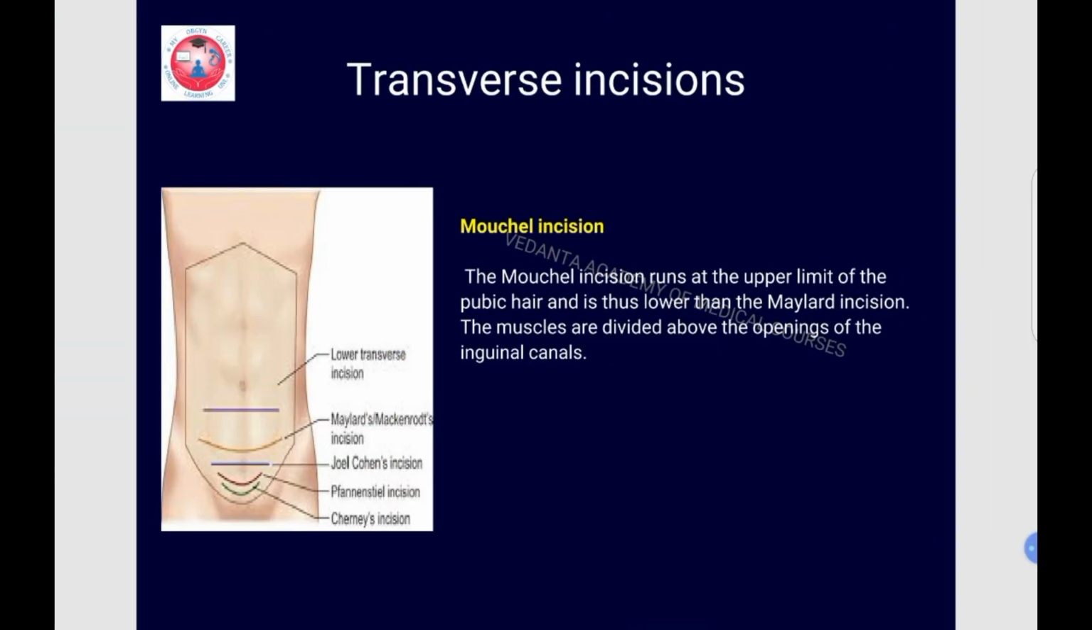The last transverse incision is a Maylard incision. The Maylard incision runs at the upper limit of the pubic hair and is thus lower than the Joel Cohen incision. The muscles are divided above the opening of the inguinal canal.